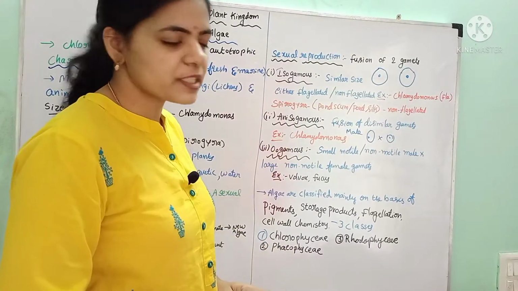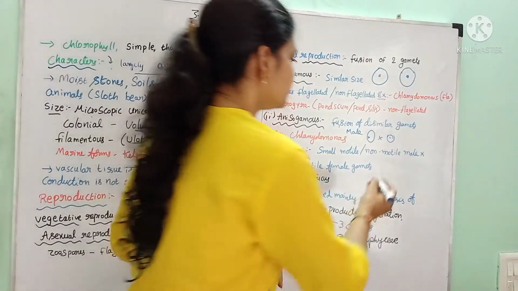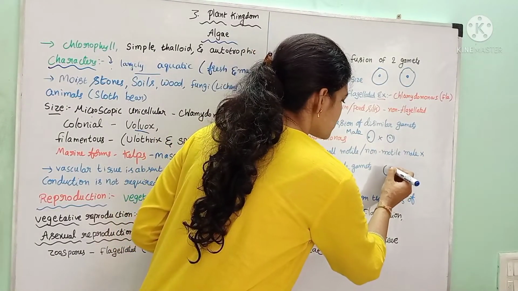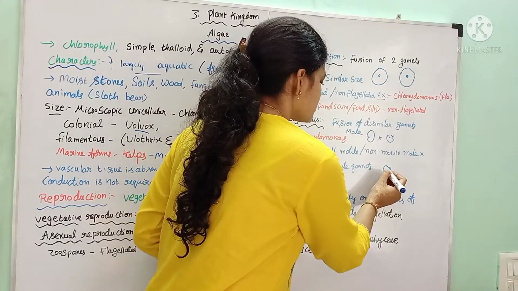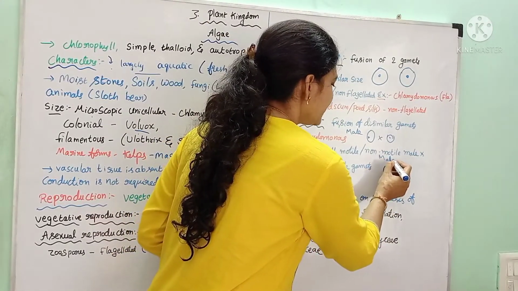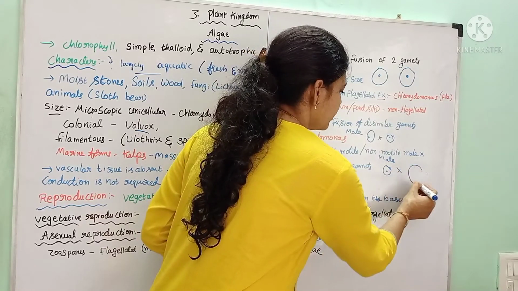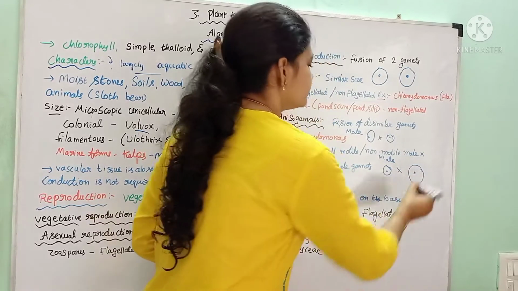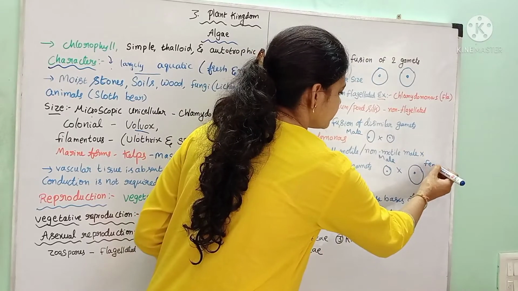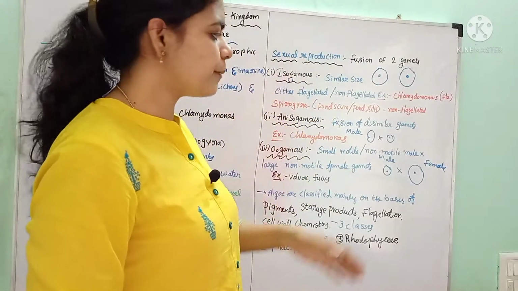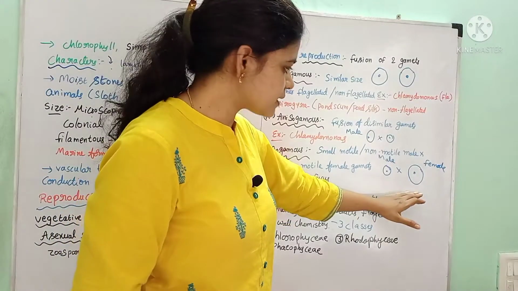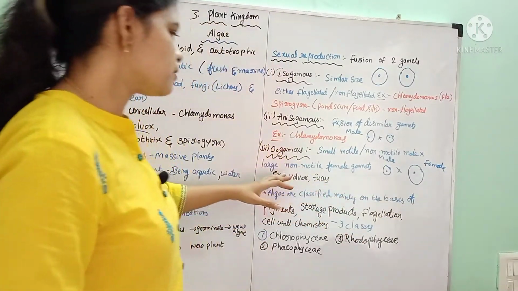Oogamous means here the male gamete is small only, not big, and the female gamete is big, larger. If the smaller male gamete fuses with the large sized female gamete, then it is called oogamous.